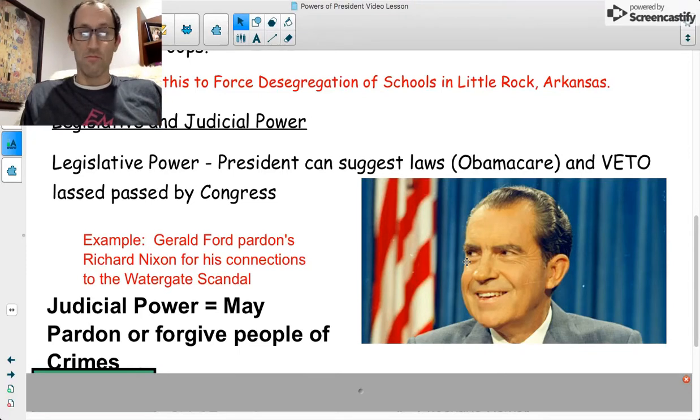So he was impeached, and he probably would have been thrown out of office had he not resigned. However, the point is that the most famous pardon in probably our history is of Richard Nixon, of his crimes. His vice president, Gerald Ford, pardoned him immediately after he took office, and Nixon did not have to go to jail for his actions.